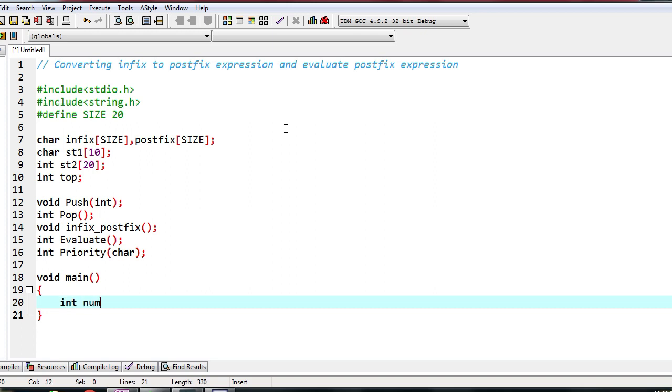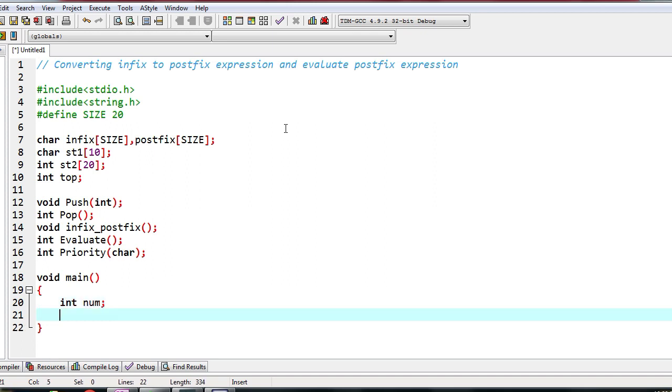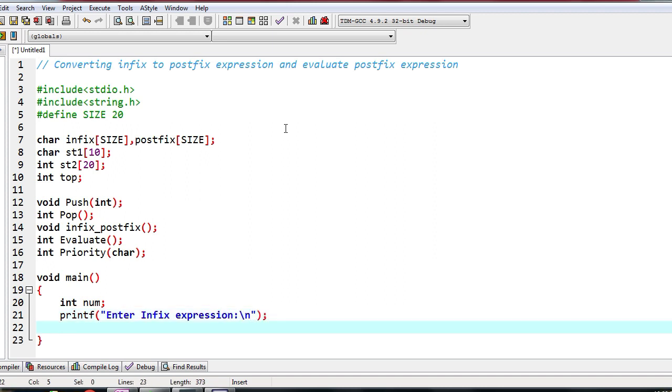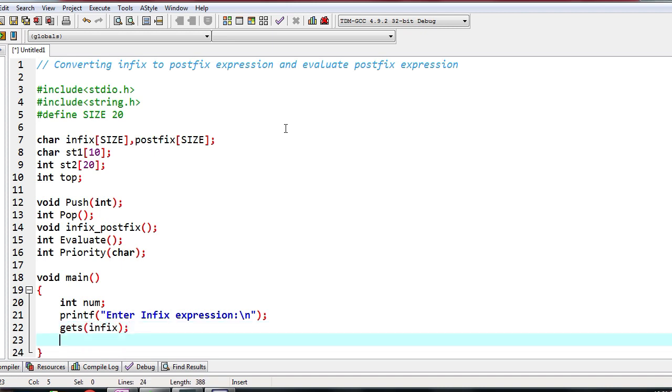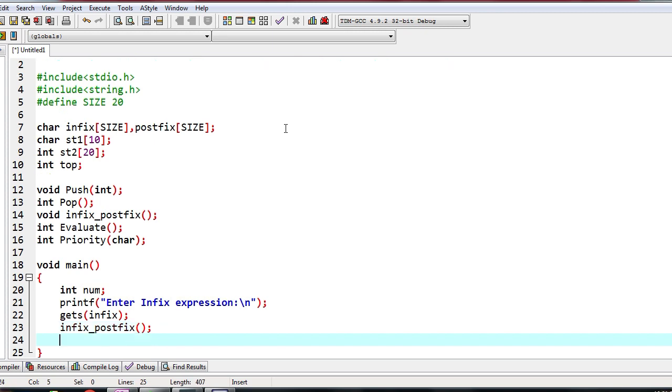We will have int num, and we will ask the user to enter infix expression. After the user enters infix expression, I will use gets in order to store the infix expression. Now I have to just call the function infix to postfix in order to convert the expression from infix to postfix. Once conversion is done, we are supposed to display the postfix expression as follows.